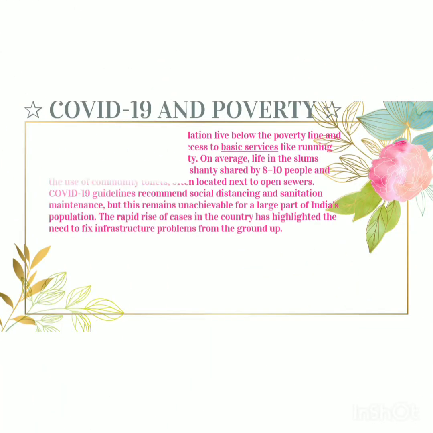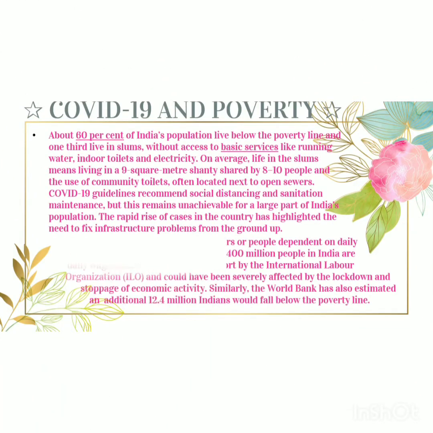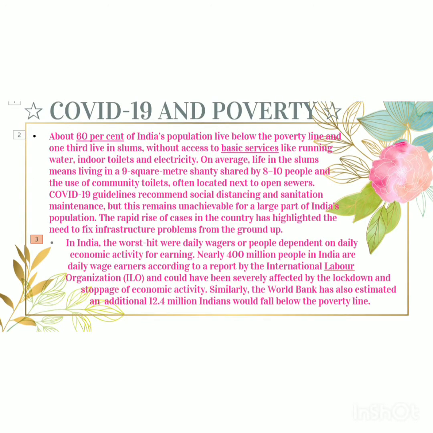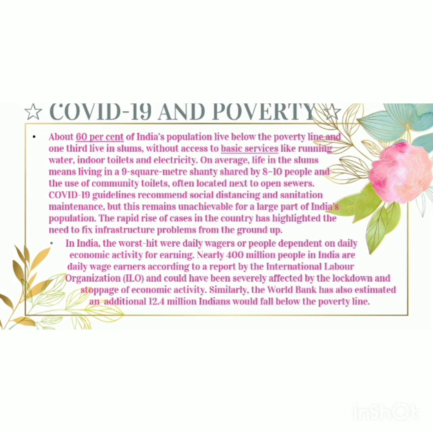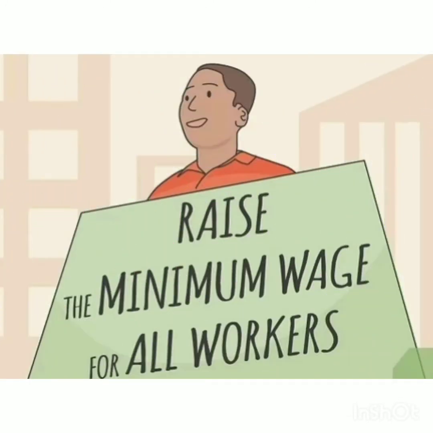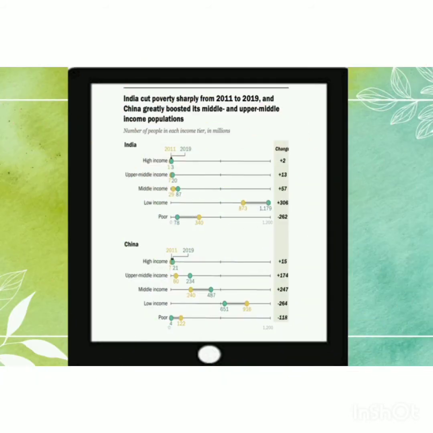COVID-19 and poverty. About 60% of India's population live below the poverty line, and one-third live in slums without access to basic services like running water, indoor toilet, and electricity. Due to lockdown in India, the worst hit were daily wage workers or people dependent on daily economic activity for earning. Nearly 400 million people in India are daily wage earners.